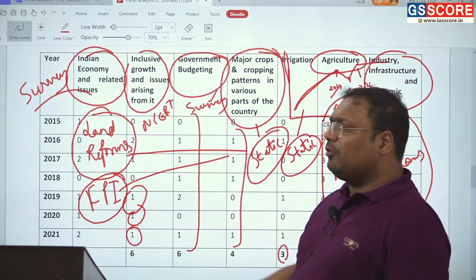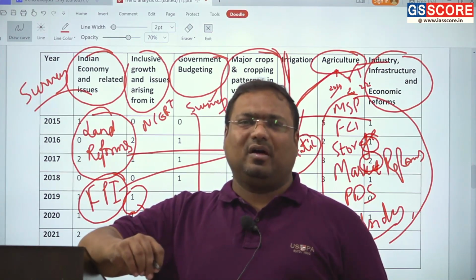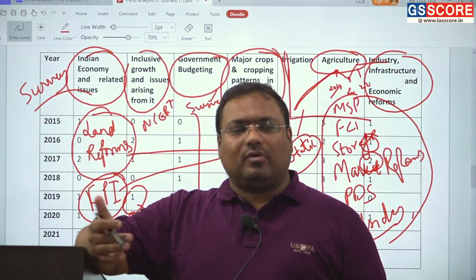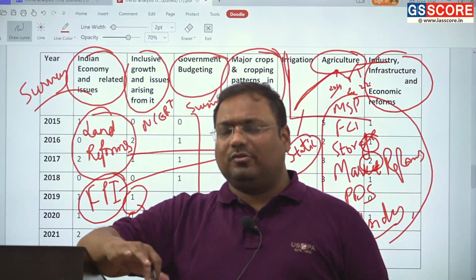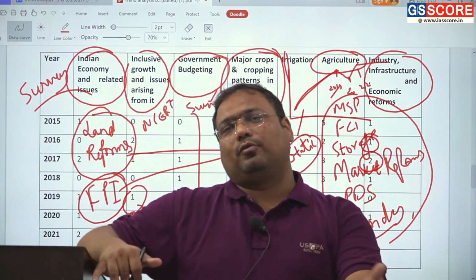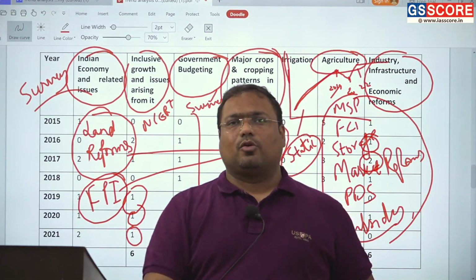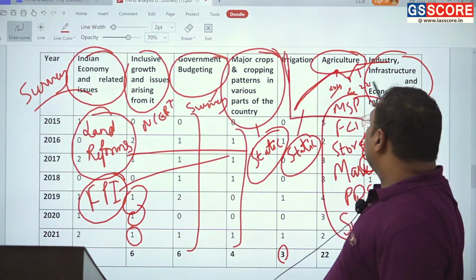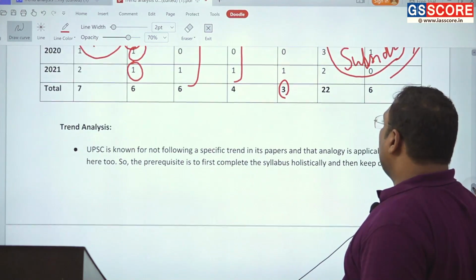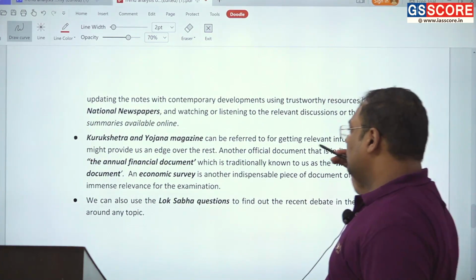So your static part is equally important. Roughly 40 to 50% of the questions are being asked from the static part, and that you definitely need to cover from the core textbooks and the NCERTs. Once you have covered that, then you need to update it with the dynamics. For that you have to follow newspapers, reports, the Economic Survey and other documents. From that section also we have seen roughly a similar number of questions. But yes, you cannot skip a topic and you cannot target a specific topic.